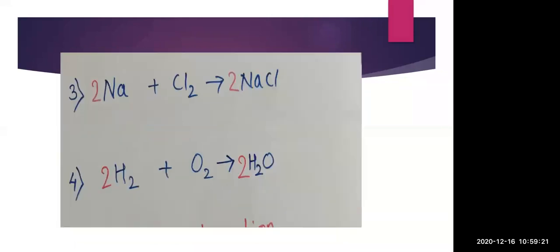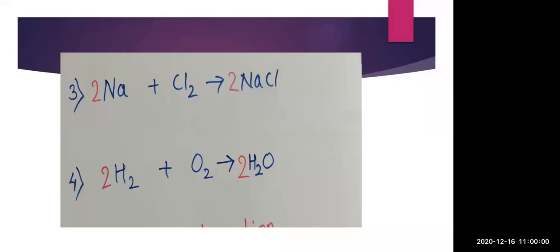Okay, now next reaction. Now suppose it is given that sodium plus chlorine will give sodium chloride. Now here in this case, which reaction is this? First of all we will go through the 5 reaction types. It is not an oxidation reaction, it is not a displacement reaction, not a single, not a double displacement reaction, and it is not a decomposition reaction, but it is a combination reaction.